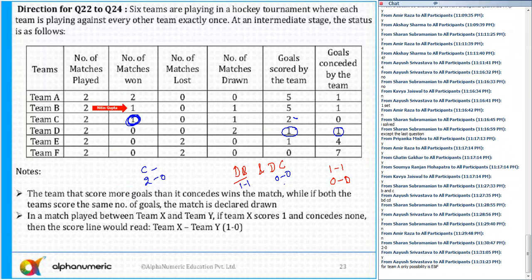Because B has already drawn one match, C has already drawn one match, so the other match of B and C are wins. So if B and C play with A, B and C can't be winners. So the only possibility is that team A has defeated E as well as team A has also defeated F. So AE and AF, these are the other 2 matches.